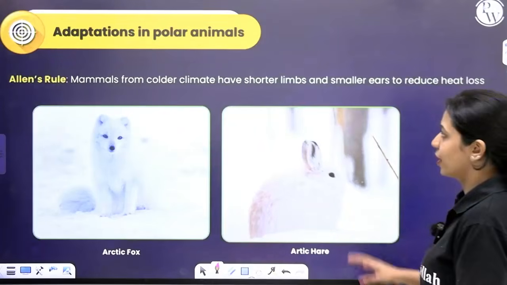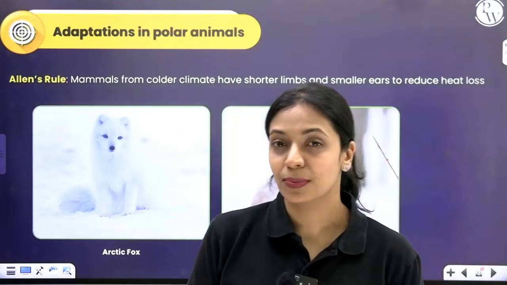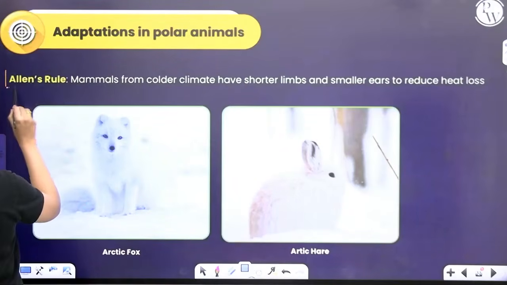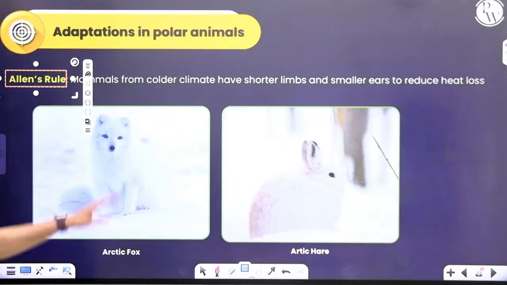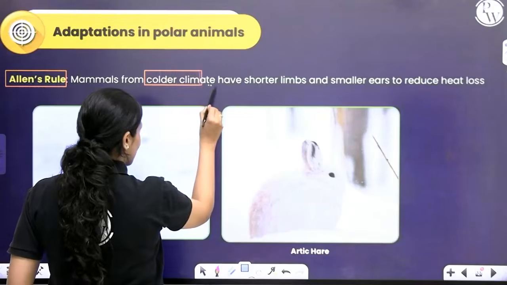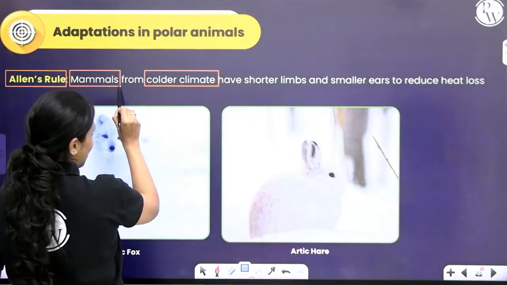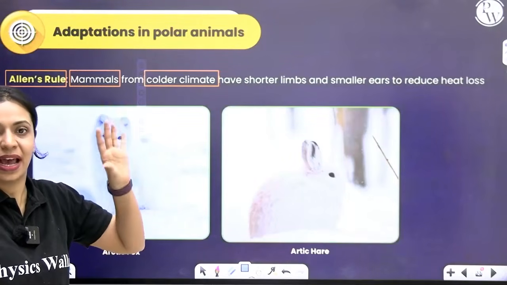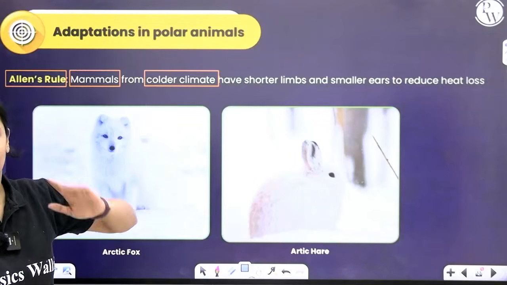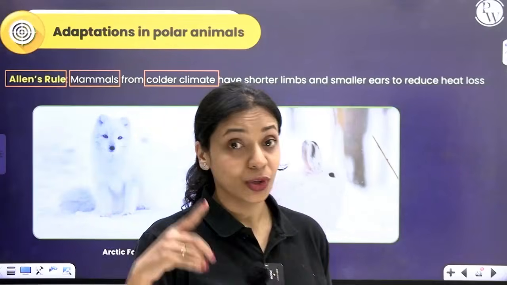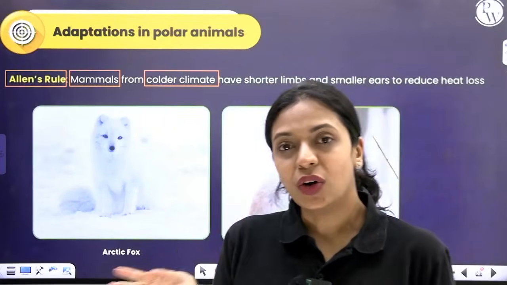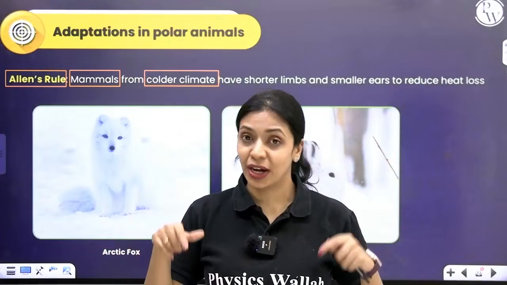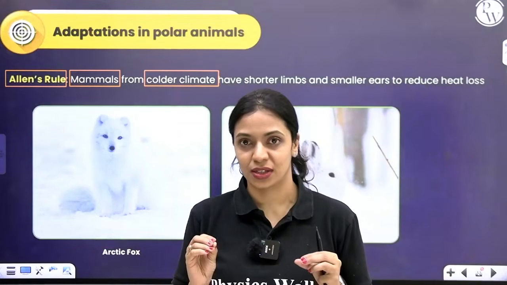Now let's talk about adaptation in polar animals. There's something called Allen's rule that you must learn here. What he says is, wherever there are colder climates, specifically the mammals that are found there, they will have very small and short limbs and ears to reduce heat loss. I've told you even earlier, in cold regions, the loss of body heat will happen very rapidly. To reduce heat loss, extremities are reduced.